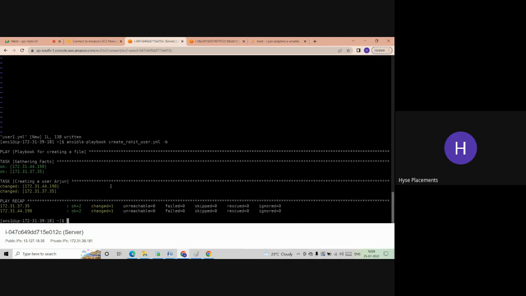Let's say now you want to create one more user. Where do I need to change now? Do I need to change in the playbook, or do I need to change in the user1.yml file?